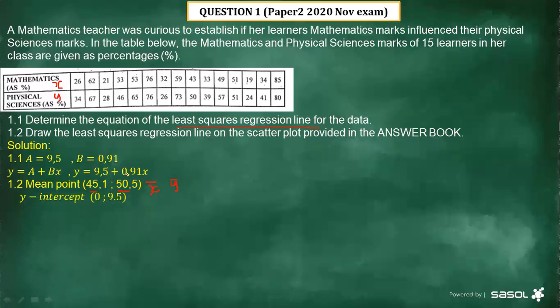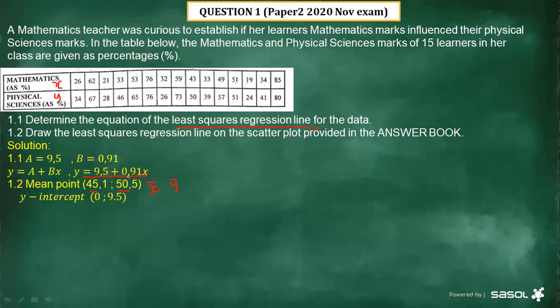Thereafter, because we have determined the equation in 1.1 of that line, we are going to be looking at the y-intercept. Now, remember when we are looking at the y-intercept from this equation, you are going to let x be 0. Then if you let x be 0, what is going to happen?